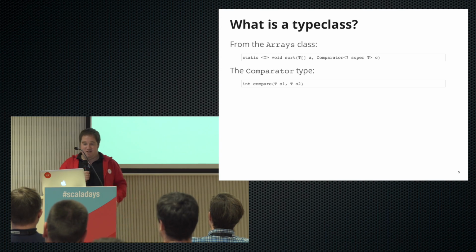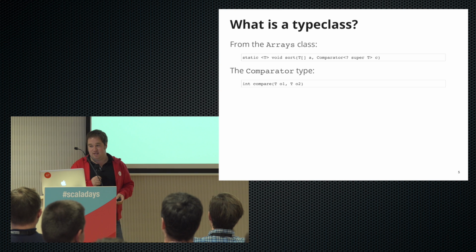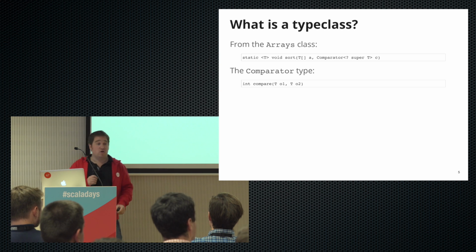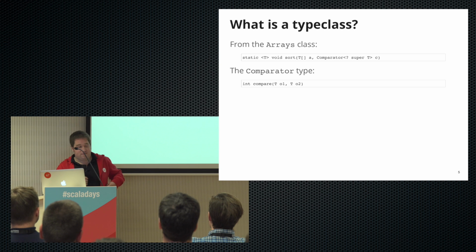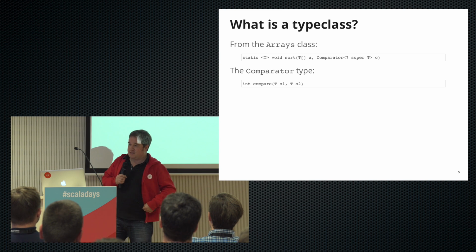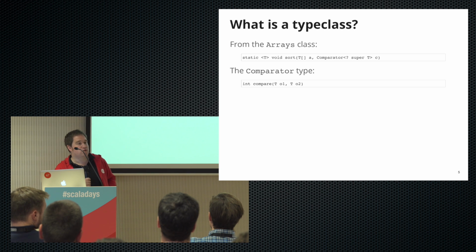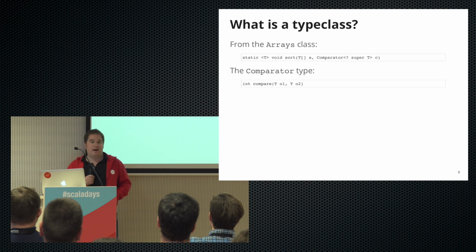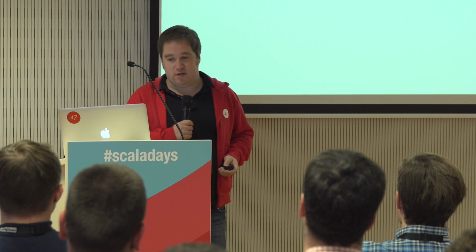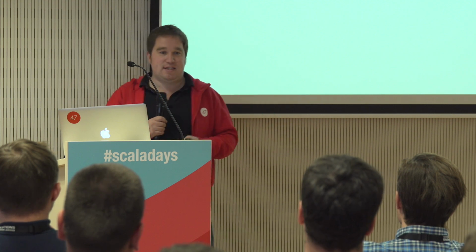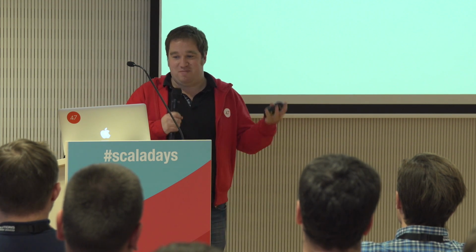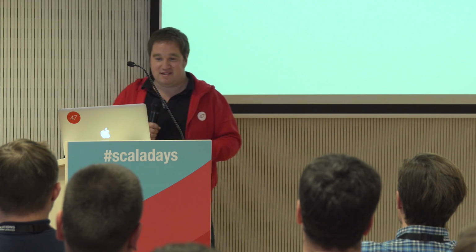If you cast your minds back to the dark days when you were Java programmers, you might remember there's a class called Arrays. And it had a method called sort on it. It still does, actually. For those not from the Java background, all this definition is saying is that we've got a general type T, and that we want to sort an array of Ts. But in order to sort the array of Ts, we need to know how to compare some Ts. The compiler doesn't know what the T is; nobody knows until we want to actually use this.